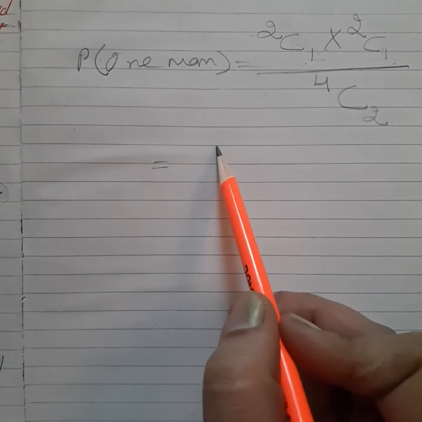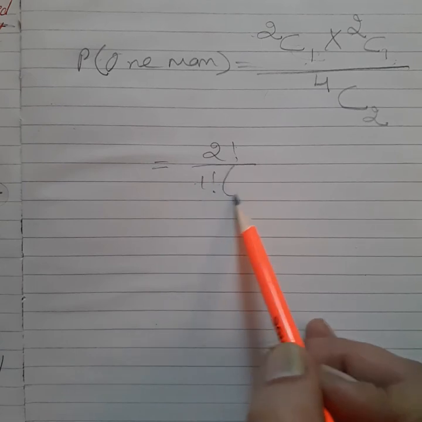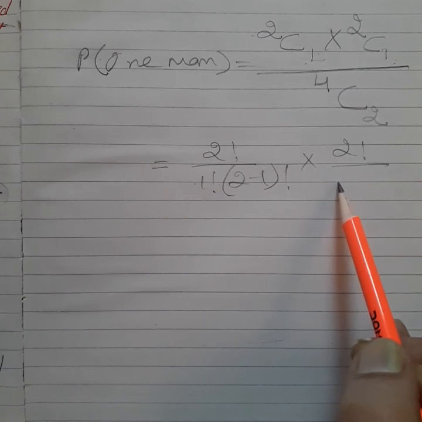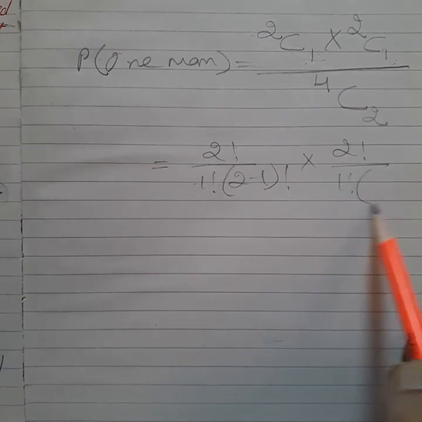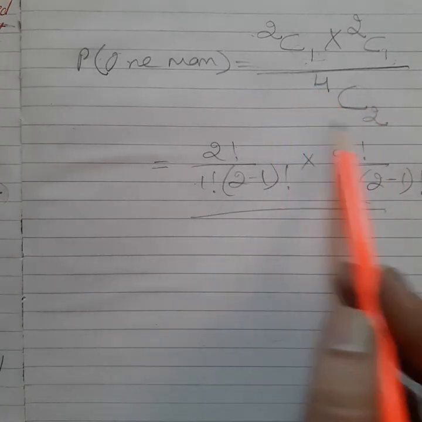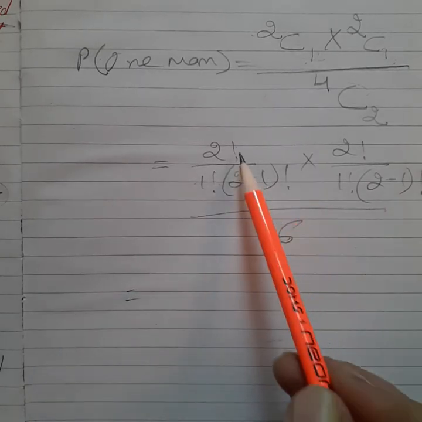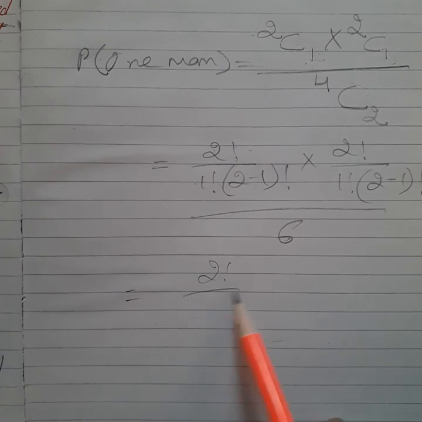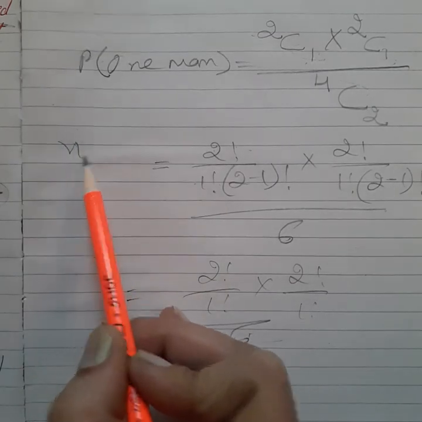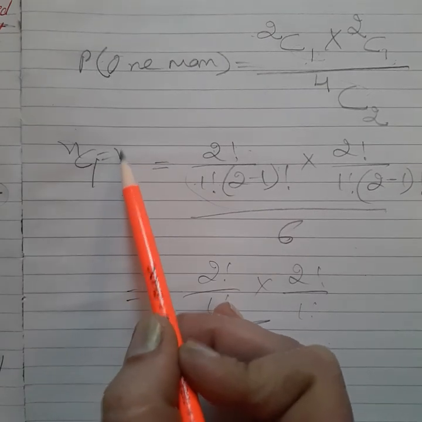You can remember the formula, n factorial upon r factorial times (n minus r) factorial, and in the same way you get the denominator as 6, as solved in the previous part. We get 2 factorial upon 1 factorial, because the formula of nC1, by solving it, you get n.